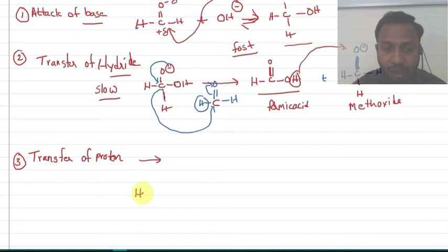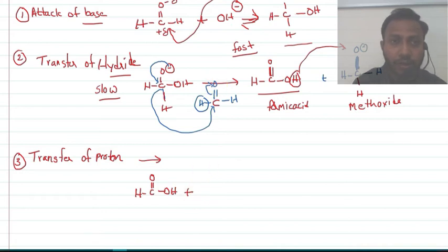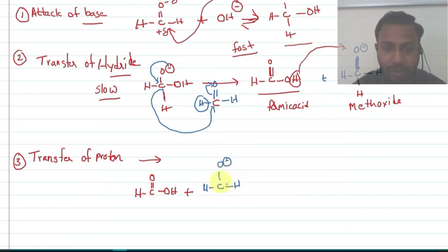So it forms HC=O–OH plus H–C–O minus–H. Here the hydrogen ion has been transferred from here to here.